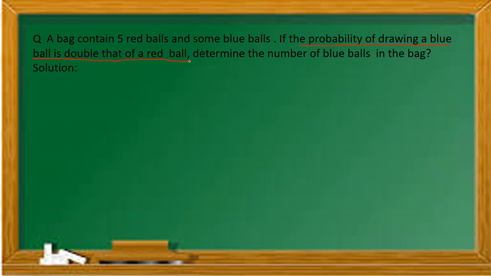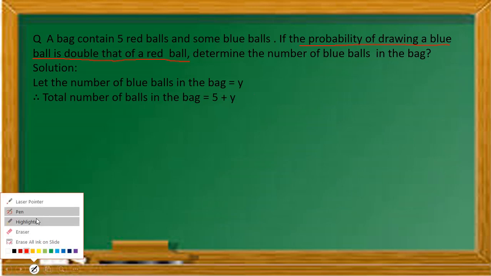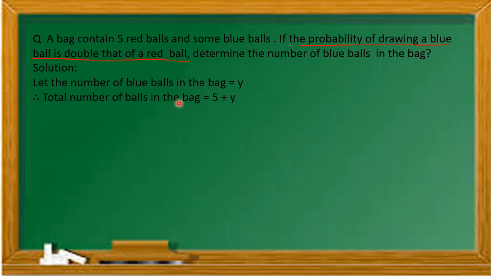Now we don't know the number of blue balls, so let us consider the number of blue balls in the bag is y. Now the total number of balls will be 5 plus y. The total number of balls we refer to as NS, so the total number of possible outcomes is 5 plus y, and favorable outcomes for a blue ball is y, and favorable outcomes for a red ball is 5.